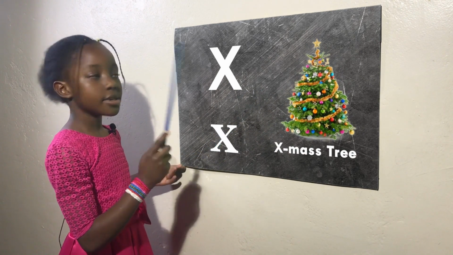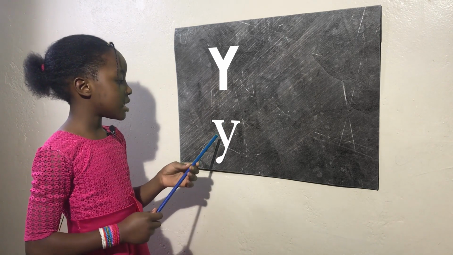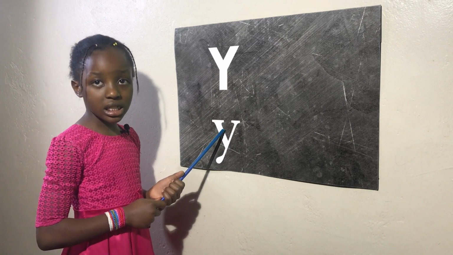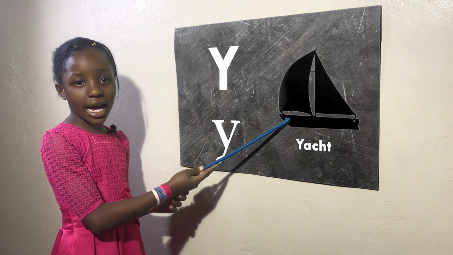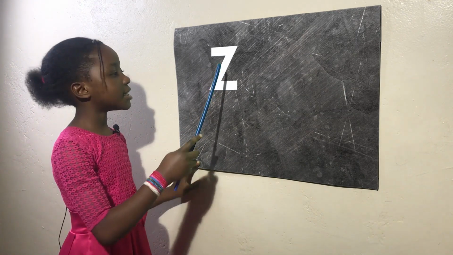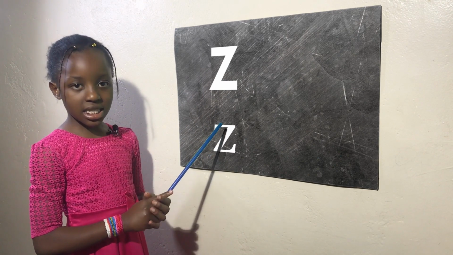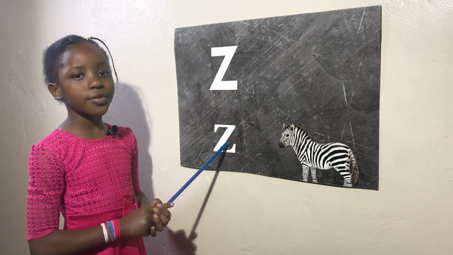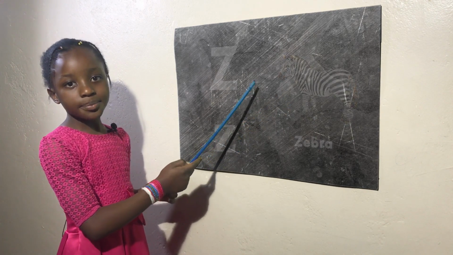The next letter is Y, uppercase Y and lowercase y. The sound is Y for yacht. The next letter is Z, uppercase Z and lowercase z. The sound is Z for zebra. Did you know there are 26 letters in the alphabet from A to Z?